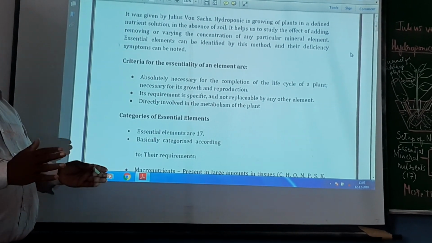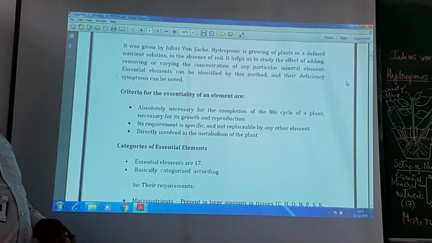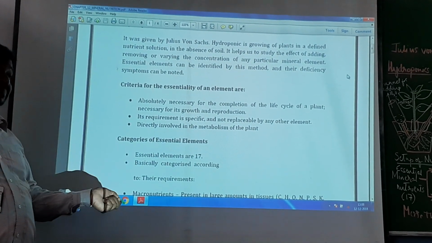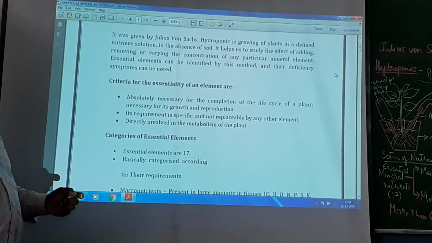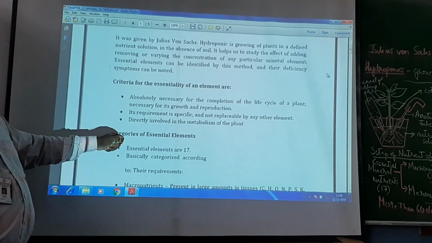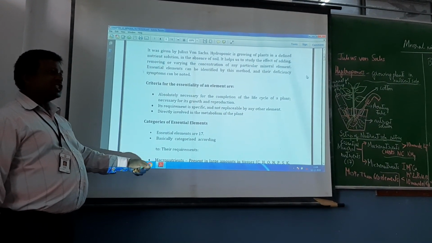The sum total of chemical reactions taking place within an organism, we call it as metabolism. For this metabolism, this element should be absolutely required. Only then you can call them as an essential element.